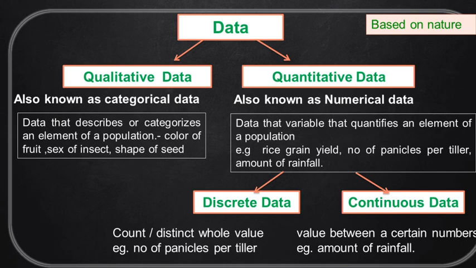The values can be anything between 25 and 30, or between 25 and 26. That is continuous data, and this is not observed in discrete data. Discrete means 25 and 26, with no number in between. In continuous we can assume 25.5, 25.7, 25.8, 25.07, different values between two numbers.